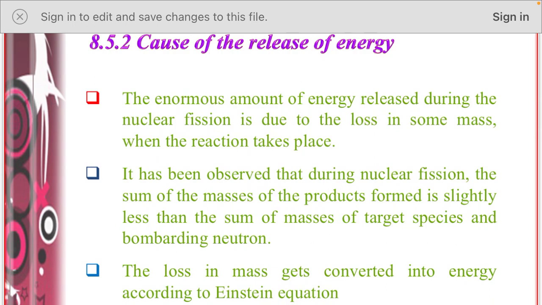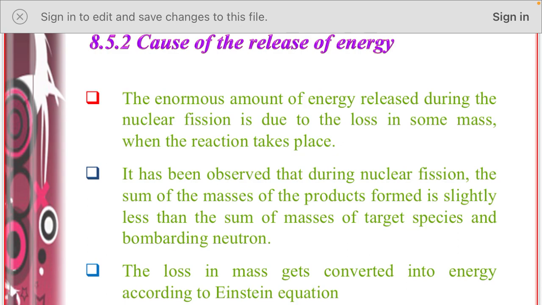What is the reason behind that? The reason is the loss of mass. These are the causes of release of energy. The enormous amount of energy released during nuclear fission is due to the loss in mass when the reaction takes place.